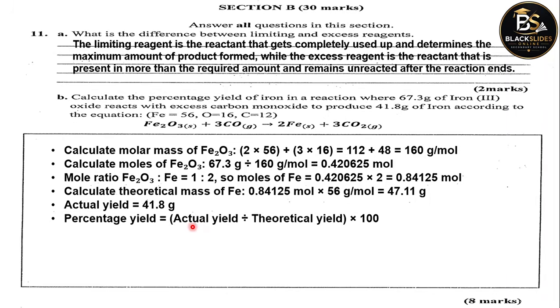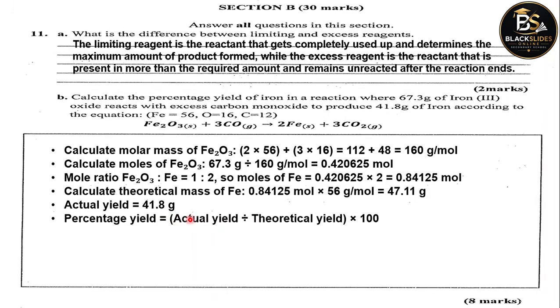So percentage yield is found by dividing the actual yield by the theoretical yield, multiplied by 100%. So that's the formula.